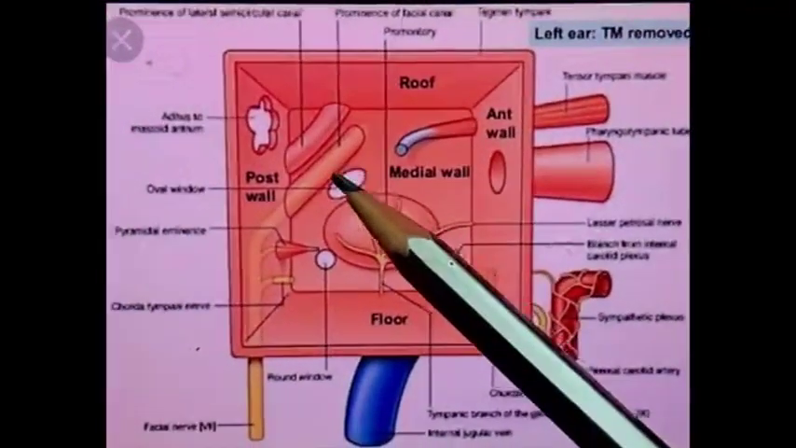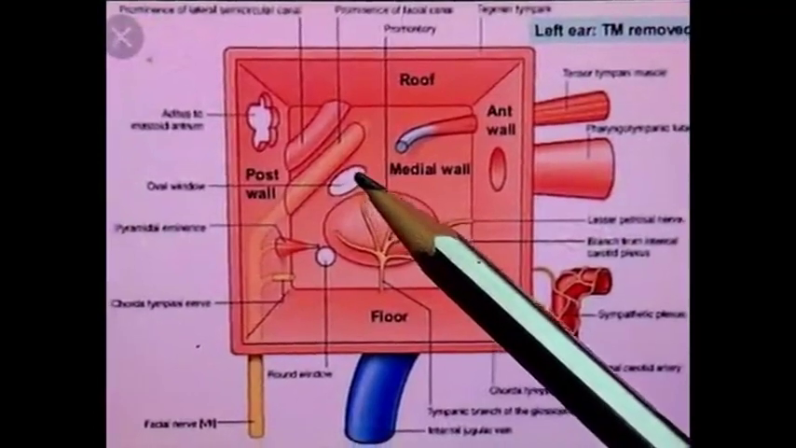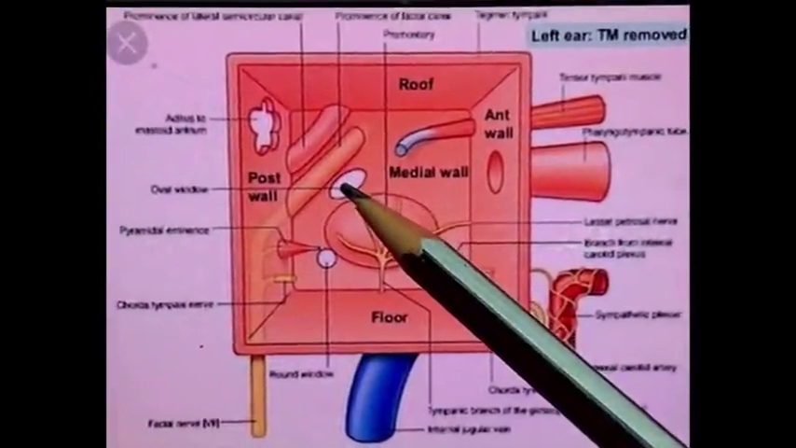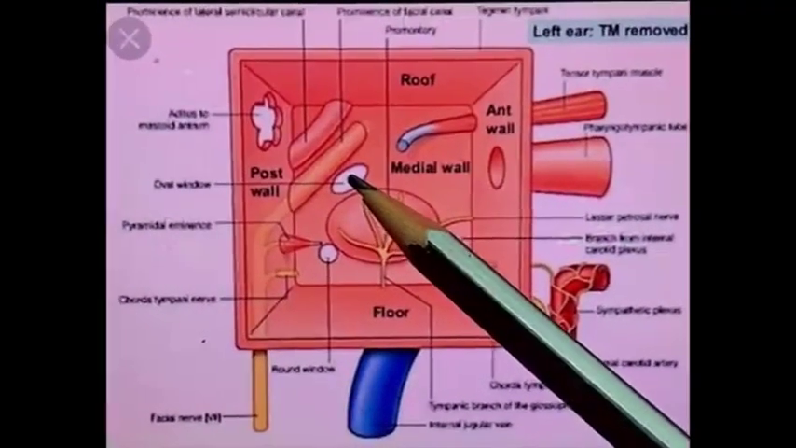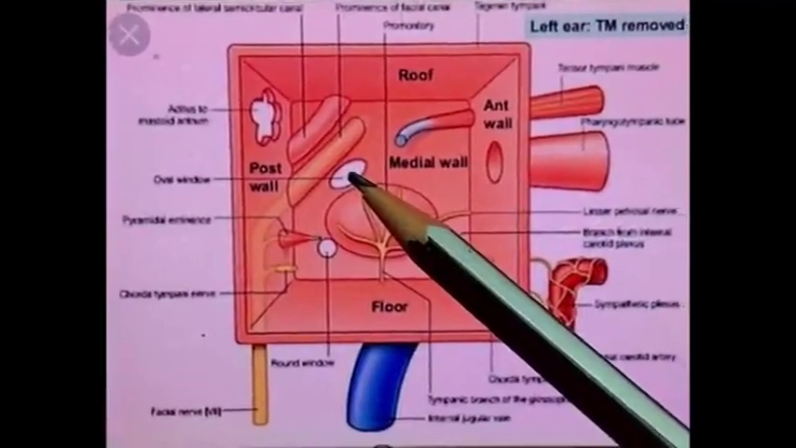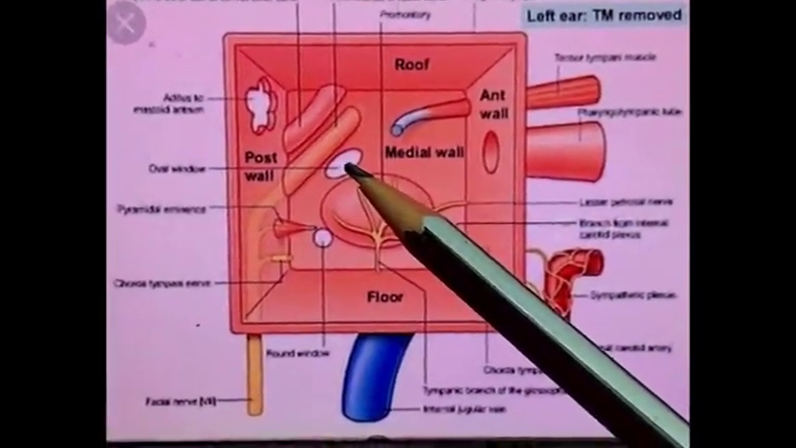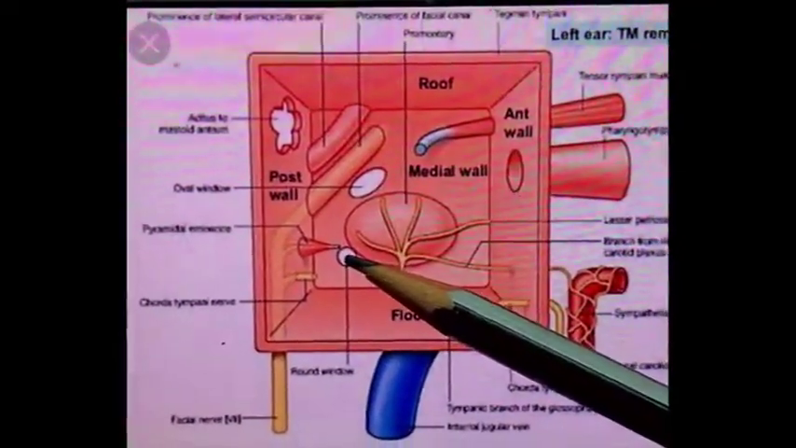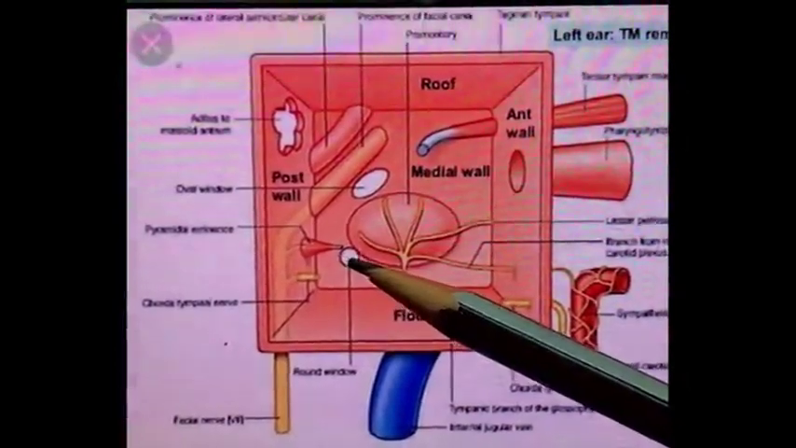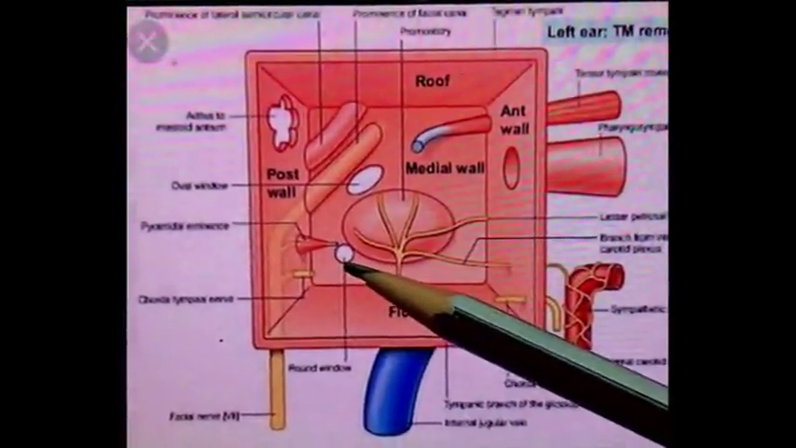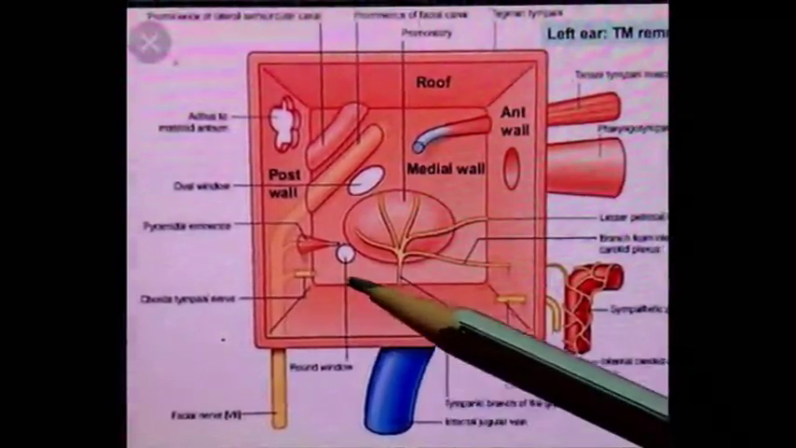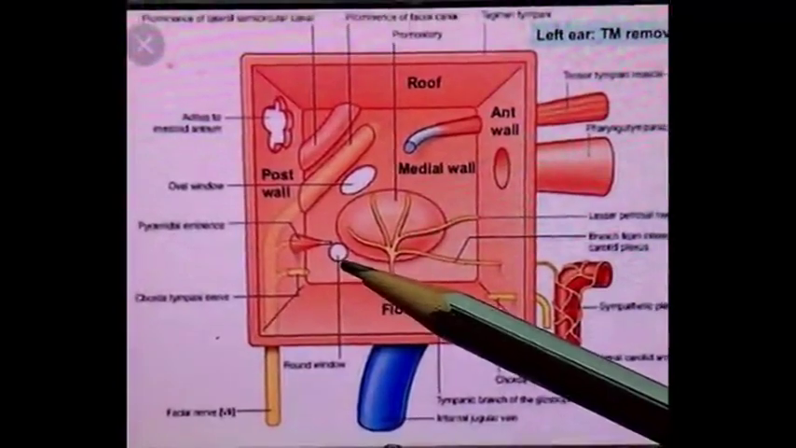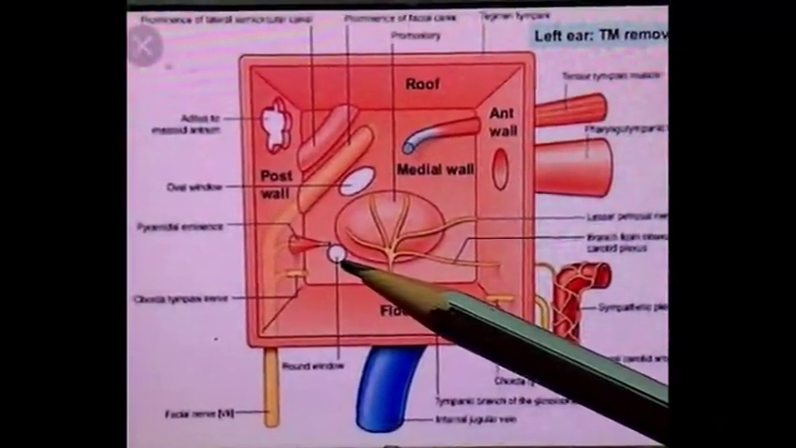Second structure is fenestra vestibuli or oval window, present posterior superior to promontory. It leads into vestibule of internal ear and it is closed by footplate of stapes bone. Next is fenestra cochleae, that is also known as round window. It is present posterior inferior to promontory. It opens into scala tympani of cochlea and it is closed by secondary tympanic membrane.